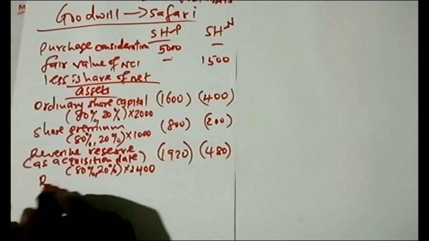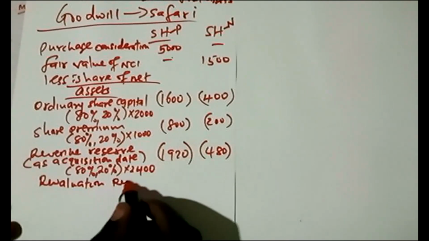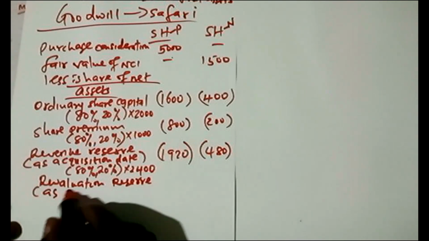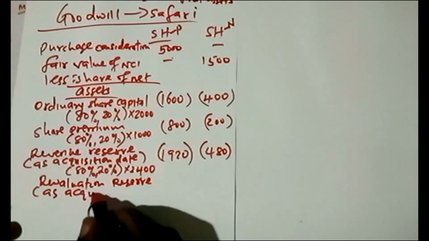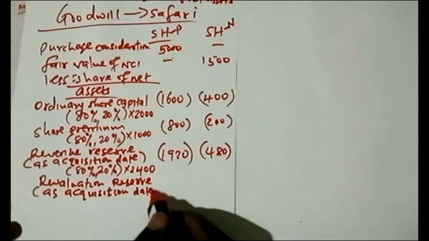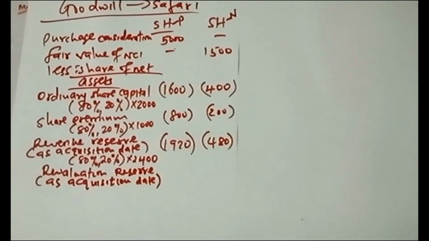Then the last thing is concerning revaluation. Remember I've said again, it must be as at acquisition date. There was a revaluation of RAND, which they said occurred as at the date of acquisition of that relevant subsidiary, which is Safari.